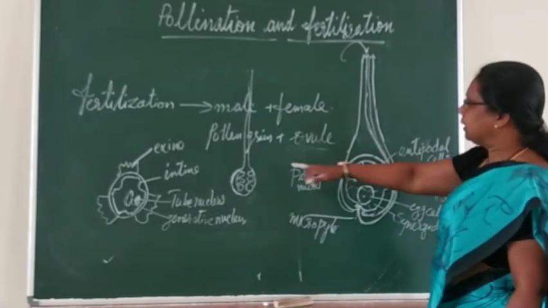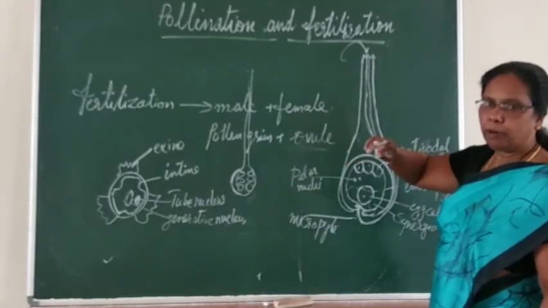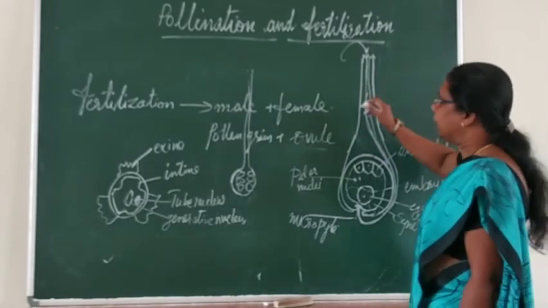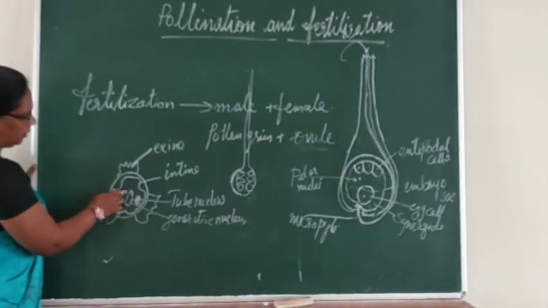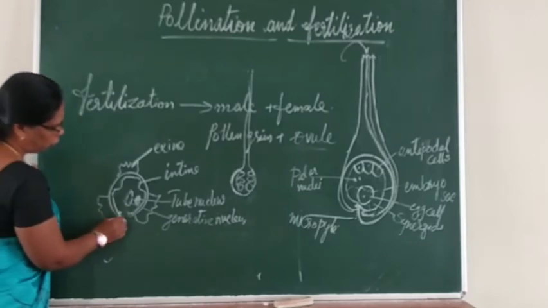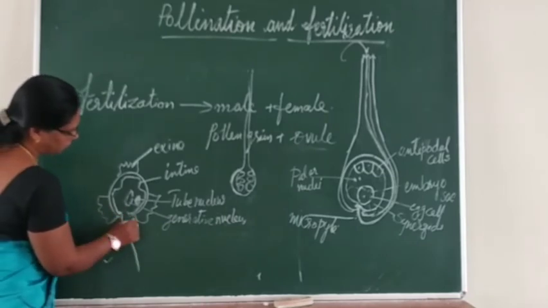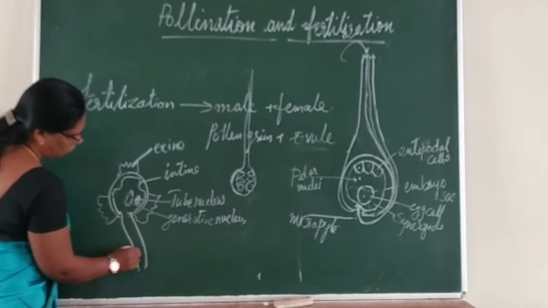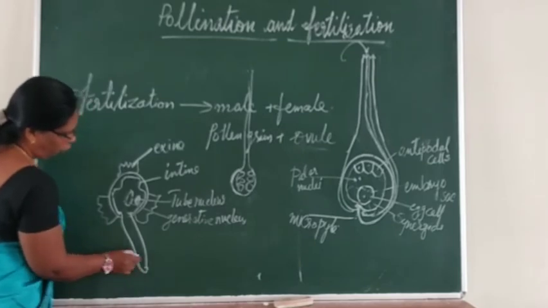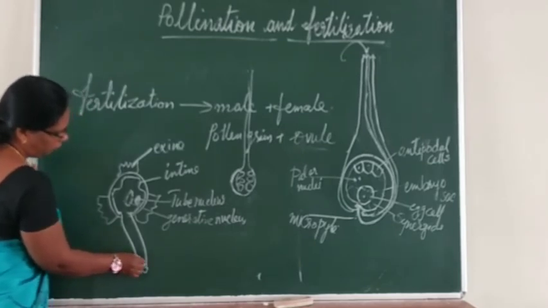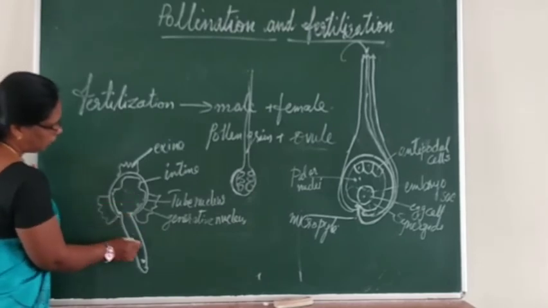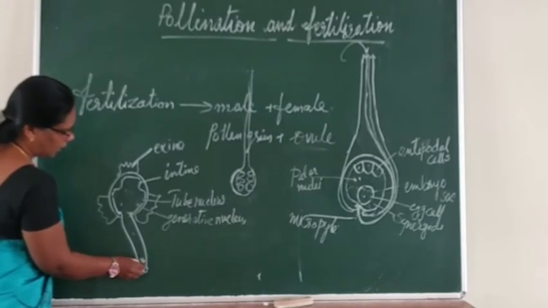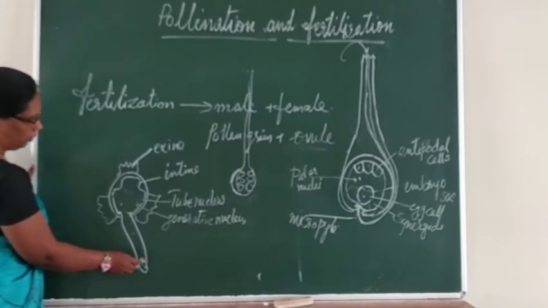Now you can see the structure of the male cell, the pollen grain. What changes are happening? It will rupture and a tube-like structure will form, and the nucleus passes into this tube. So here the tube nucleus and the generative nucleus will be there.